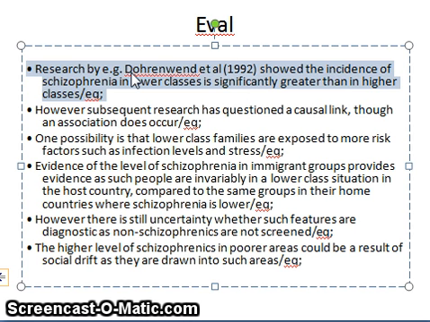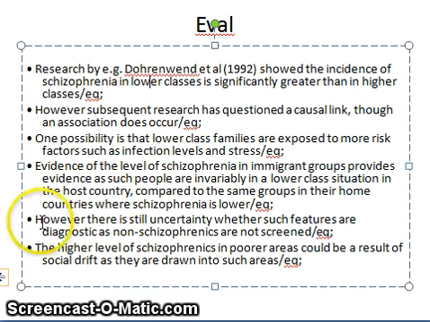If you look at the workbook that I gave you on this, or the PowerPoint slides which are on Moodle, you will see that there is actually a massive influence of this sort of thing. You will see all of these studies that show that not only do black people get schizophrenia more, their chance of schizophrenia increases the more white people who live around them. The smaller a minority you are, the greater the result.